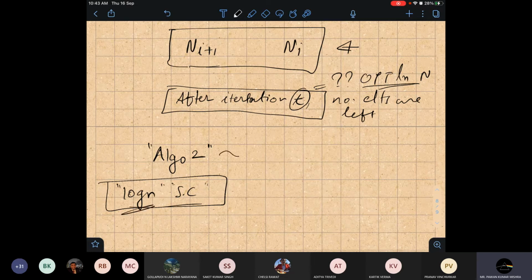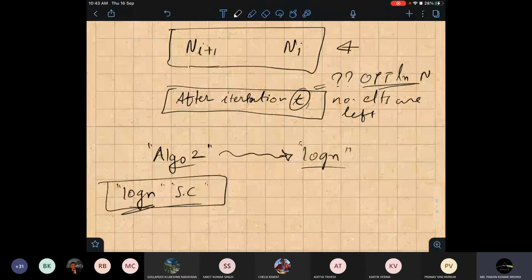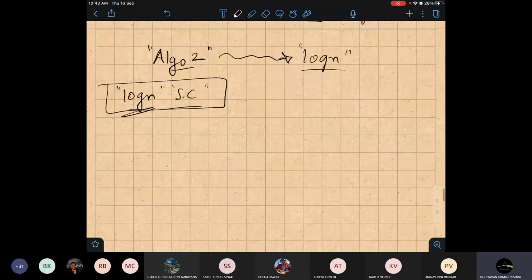So you have to show, okay, let's see whether I can get log n or not. So your goal will be to reach log n. But since you cannot do better than log n, you have to argue whether it's log n or not for some other algorithm. There is one way, like ILP. I guess you know linear programming. So from there also we can design an algorithm. That algorithm is also a log n factor.